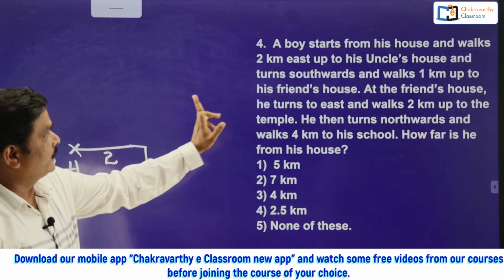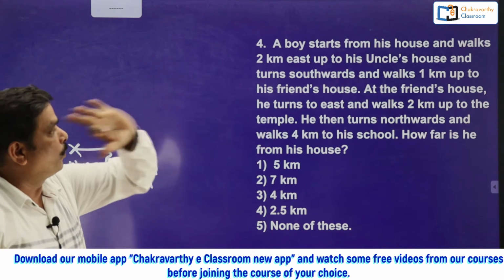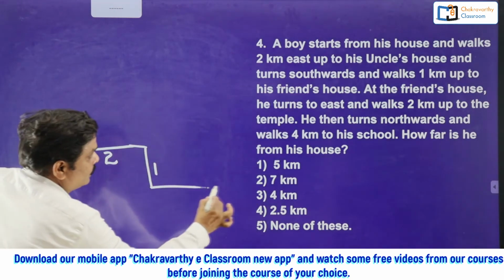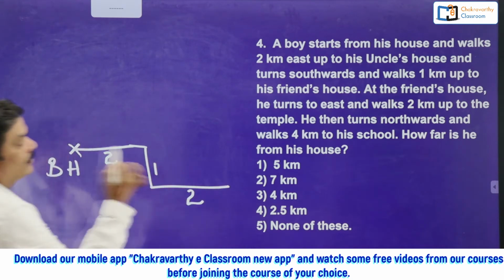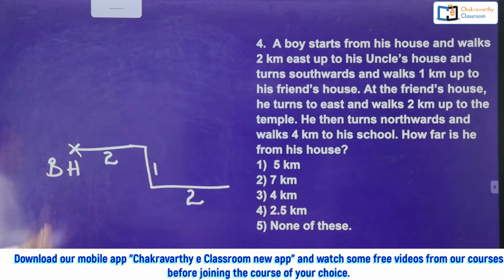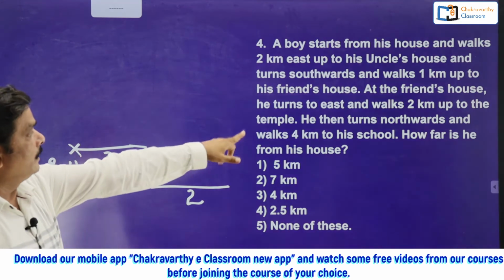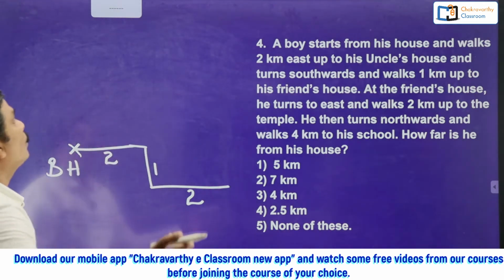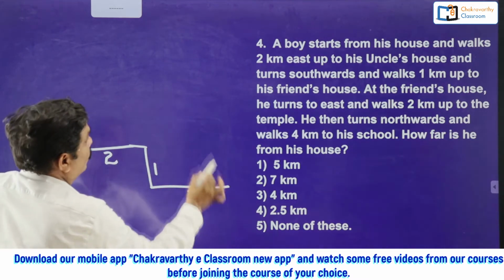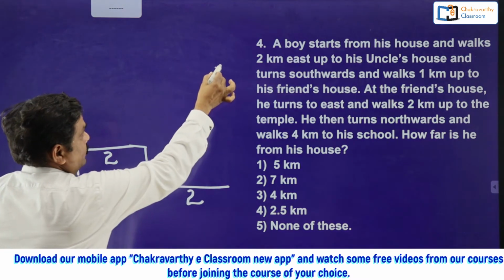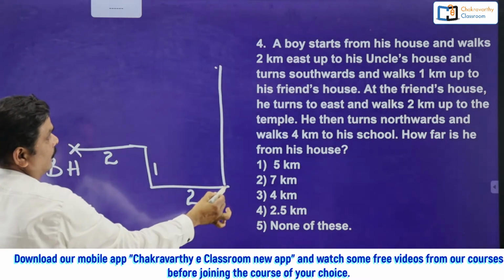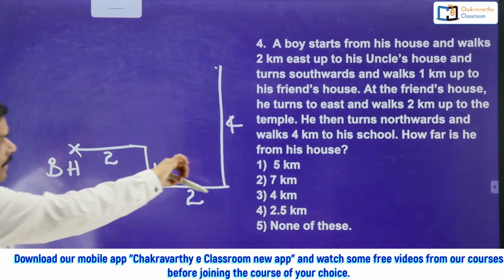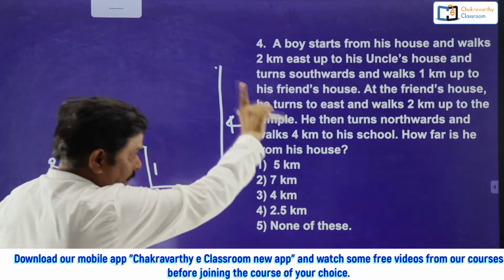At the friend's house, he turned to the east and walks 2 kilometers up to the temple. So now here this is again 2 kilometers. I'm just taking this one and that is the temple, east side. Then after that, he turns towards northwards and walks 4 kilometers to his school. So when this is a 2 kilometers line, 4 kilometers roughly I'm drawing here. So this is 4. Over. Right, is it over or have they continued? No, he stopped there at his school.